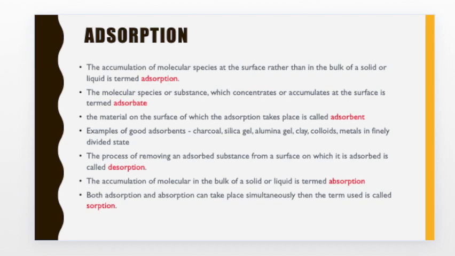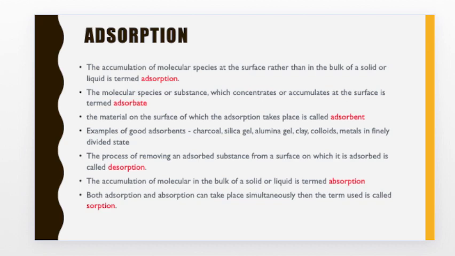These are all processes of absorption, that is the accumulation of molecules in the bulk of the solid or liquid is absorption. But the accumulation of molecular species at the surface rather than in the bulk of the liquid or solid is called adsorption. Some examples of these processes are accumulation of dust on the surface of furnitures, floor, etc., the adsorption of color by chalks, the accumulation of oil on water. All these examples are of adsorption.